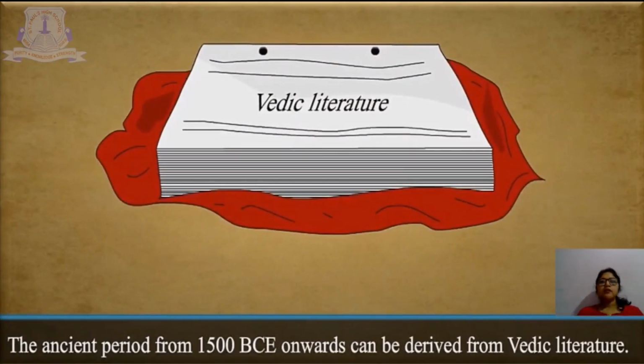However, information about the ancient period from 1500 BC onwards can be derived from Vedic literature. Here, BCE means Before Common Era or Before Christian Era. Students, what is Vedic literature? Vedic literature means any of the most ancient sacred writings written in early Sanskrit.